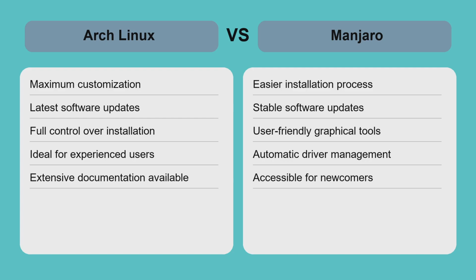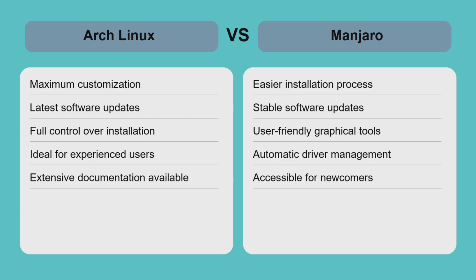Manjaro, on the other hand, provides an easy entry point with automated installation, pre-configured environments, and tested updates, reducing the risk of system instability. For daily use, Manjaro offers a smoother experience, especially on diverse hardware, thanks to its automatic driver management. However, this convenience comes with slightly delayed updates compared to Arch's bleeding edge.